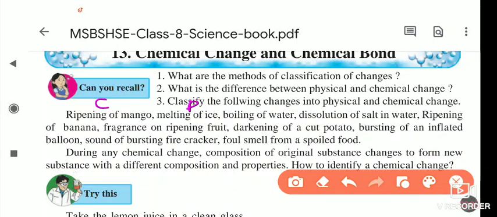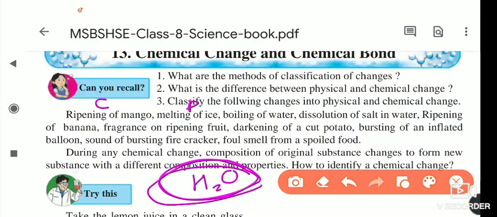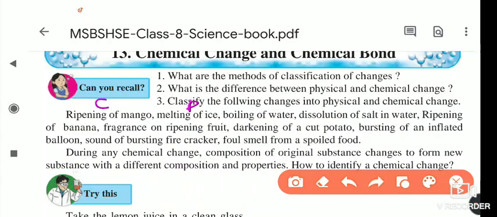Boiling of water. Here also the same property applies, that is H2O. It is in the gaseous form or the liquid form or the solid form. The original constituent, that is the H2O from the water, is not changing. When water boils, by condensation of the vapors, we get the water again, and that's why this is a physical change.